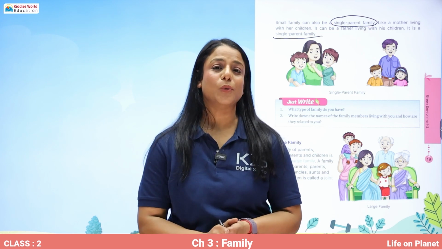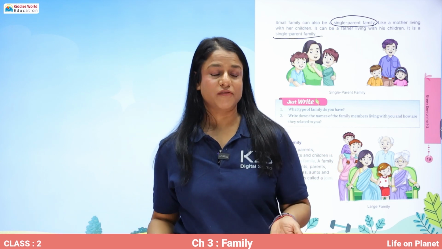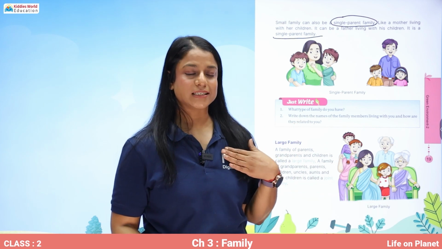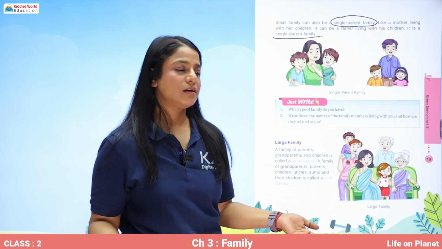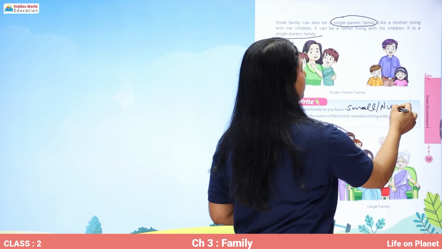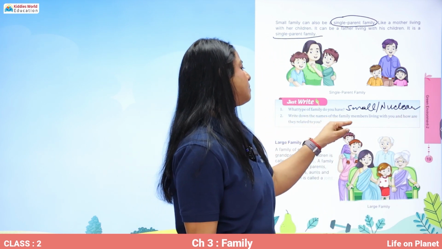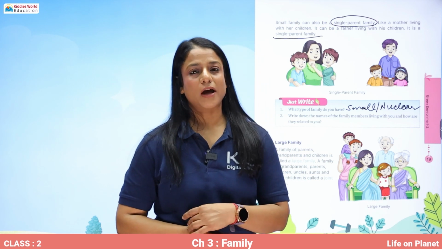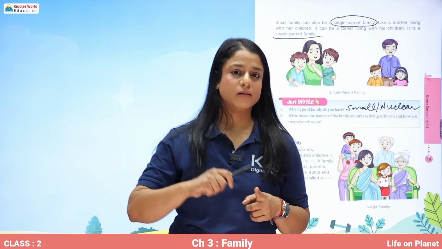All right, so let's write what type of family you have. Do you have a small family, or a big family, or a single parent family? Please write which kind of family you have. If I talk about myself, my husband along with 2 children, I have a small family, or I can say I have a nuclear family. Similarly, you're going to write about yourself. Write down the names of the family members living with you and how they are related to you. So now you have to write the names of the family members. Mother, name. Father, name.